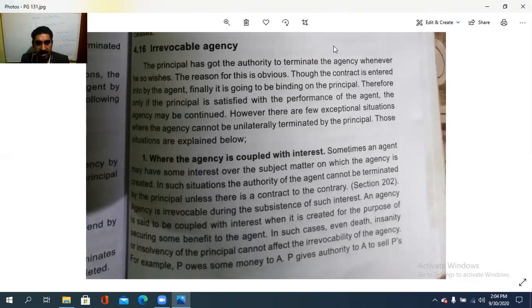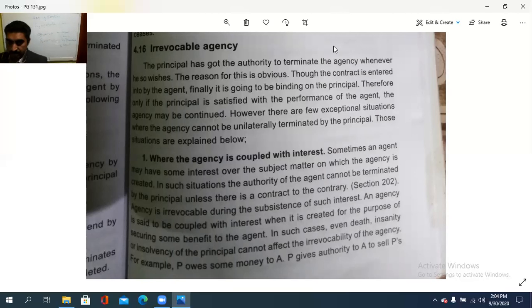Sometimes an agent may have some interest over the subject matter on which the agency is created. That is, in some cases an agent may have some interest. In such situations, the authority of the agent cannot be terminated by the principal unless there is a contract to the contrary. So, the agent's authority cannot be terminated by the principal because the agent has an interest with regard to the subject matter involved.